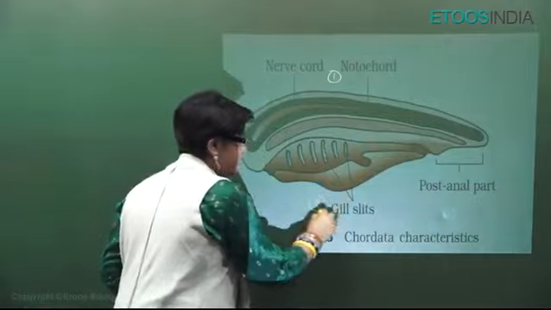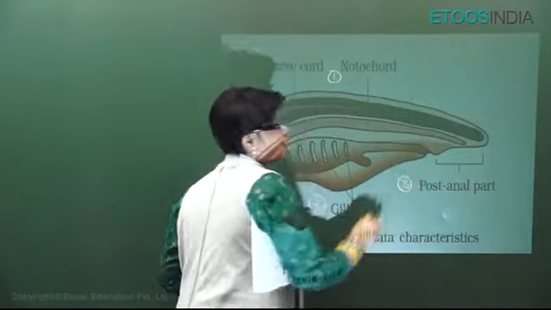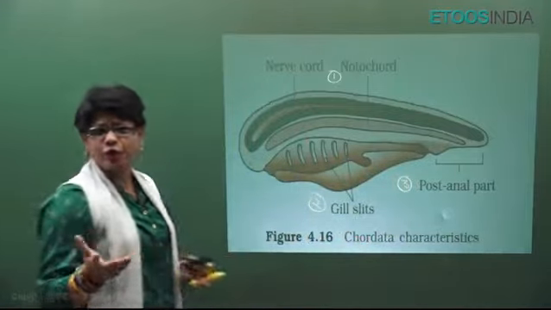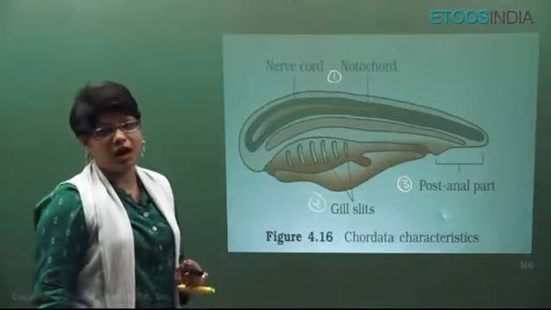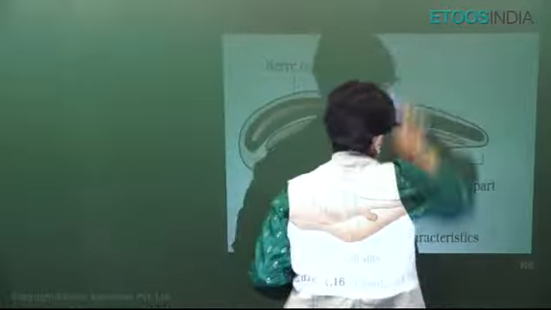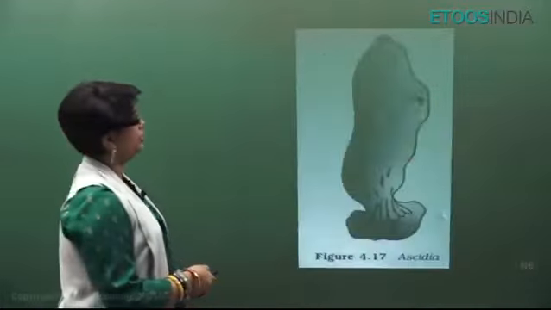Number two, they always have pharyngeal gill slits, at least in embryonic life, and they always have a post-anal tail, at least in embryonic life. Apart from this, they have a closed circulatory system, and they also have a ventral heart, and their hemoglobin is present inside the RBCs. They have RBCs. But anyways, this is what is most important.